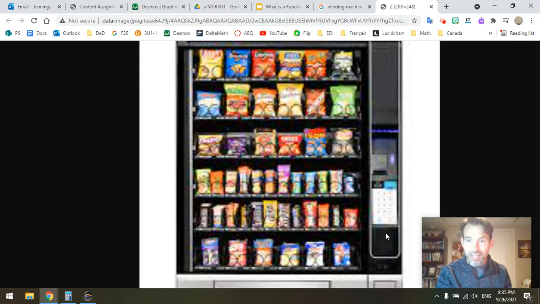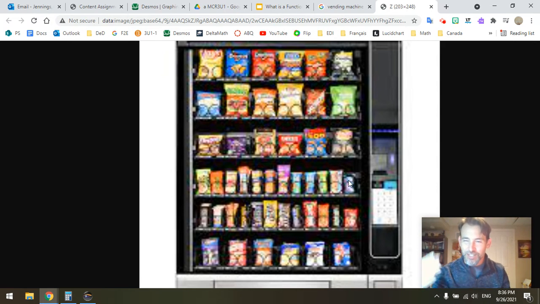M&Ms come out, okay? If the next time I go to that machine looking for M&Ms, I push in H35 and chips come out, I'll be angry. So that would be a strange vending machine. That would not be a function. Any one input should have the same output. Now, that does not mean that different inputs couldn't give you the same output. Okay, let's say we had chips here and the same kind of chips there. Some vending machines, maybe they sell a lot of these yellow chips, so they have two rungs full of the same chips. I could have two different inputs that would give me the same output. That's okay, that can still be a function.